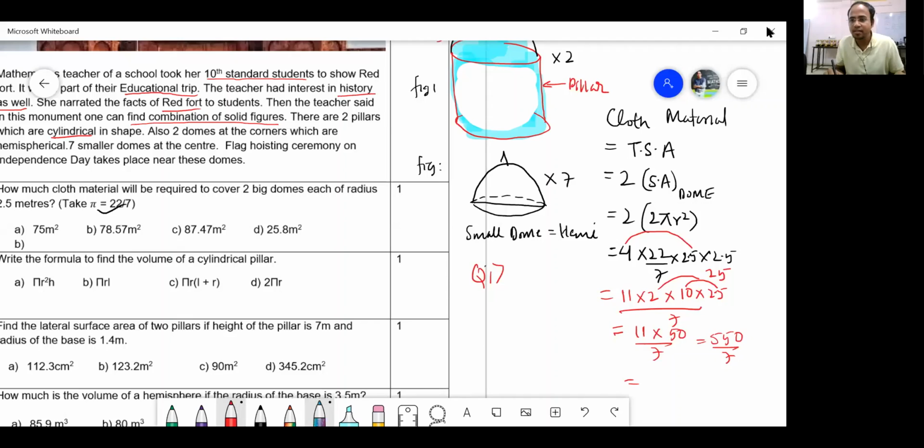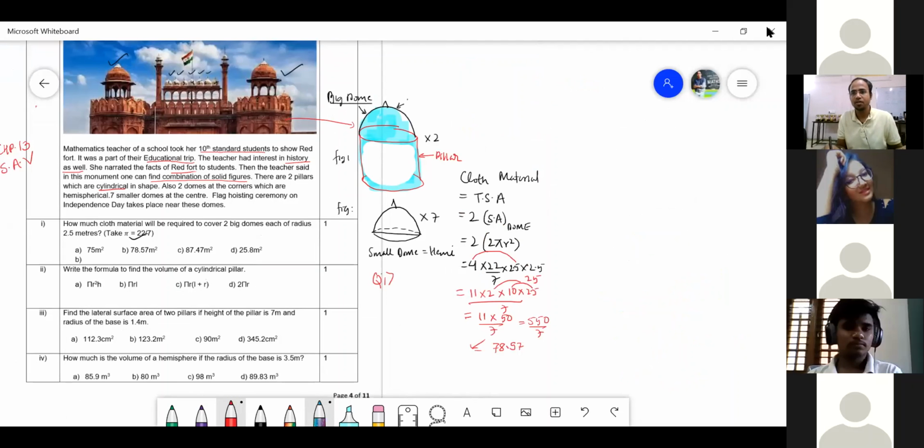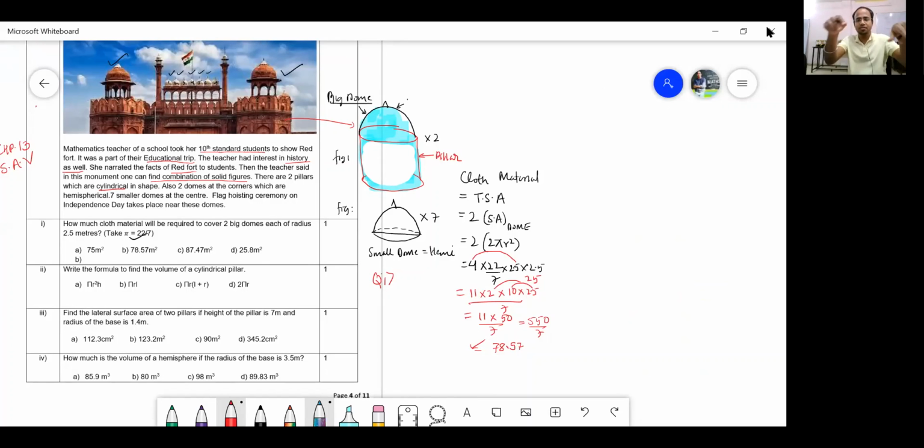7 sevens are 49, and what is left is 60. 7 eights are 56, leaving 40. 7 fives are 35, and again 7 sevens are 49. 78.57 is the answer. Show me your thumbs up if you understood. Wasn't that wonderful? So I did it mentally in front of you. Please take a screenshot of this.